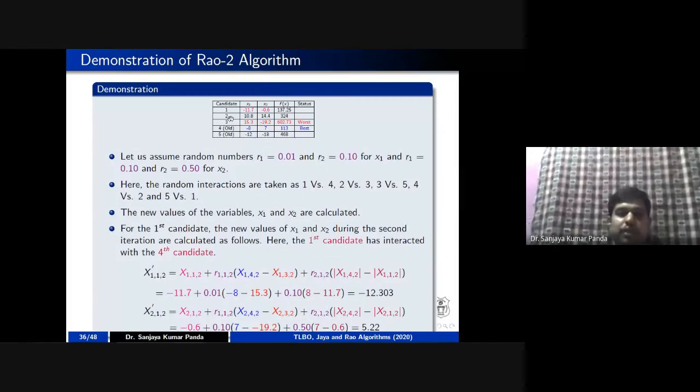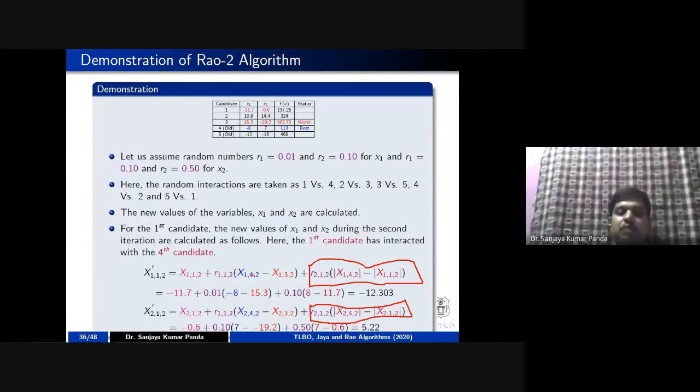So I have to take population number 1, and I have to choose a pair for population number 1, which is assumed to be 4, generated randomly. So here I have taken 4. So 1 has to interact with 4 in this part, right? 1 has interacted with 4 in order to update these values.